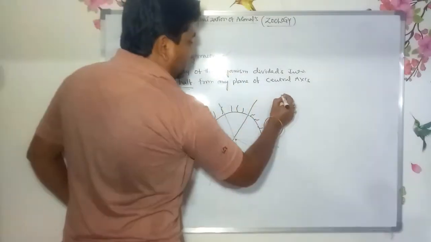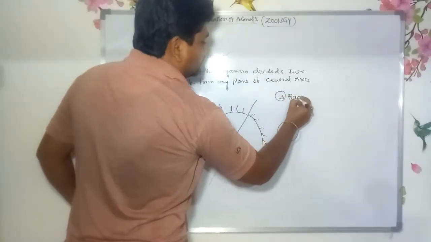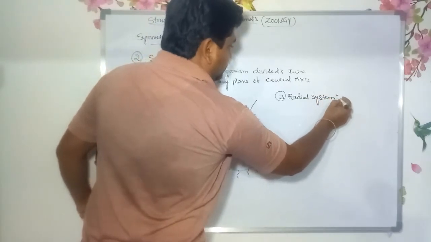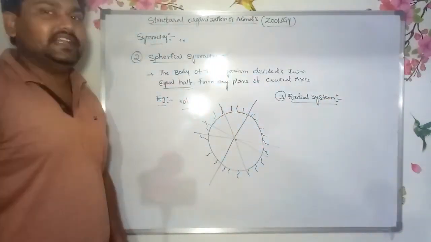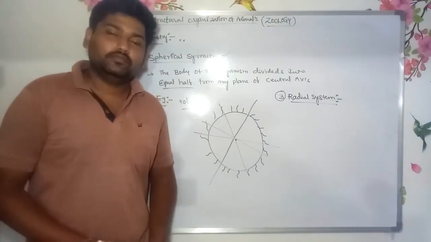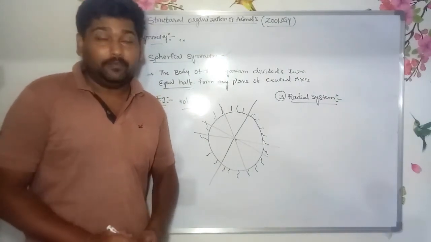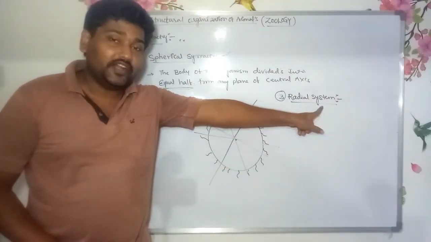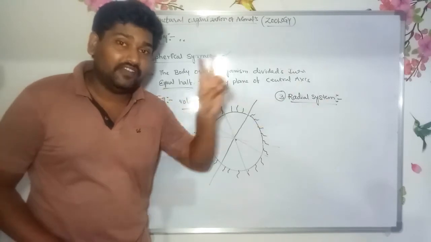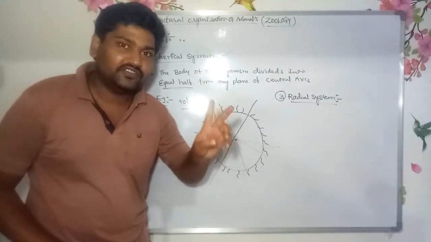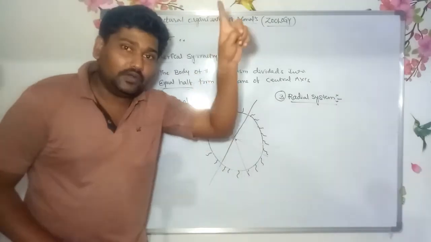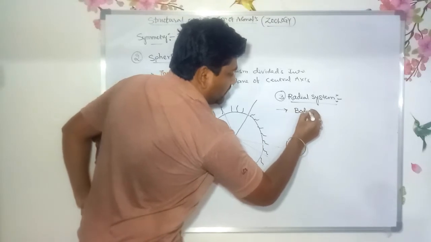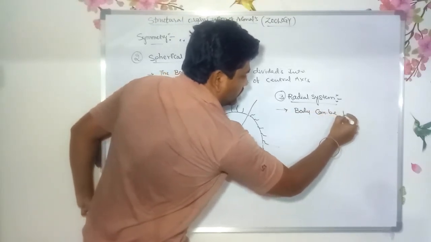The third one is radial symmetry. Radial symmetry is where the body of the organism can be divided into two equal halves from the central axis, from top to bottom.